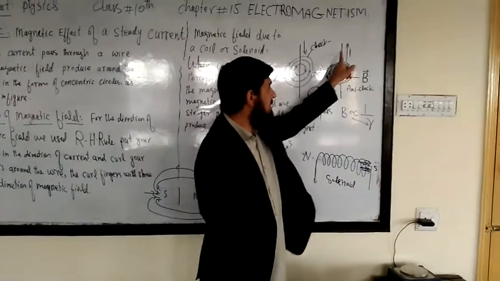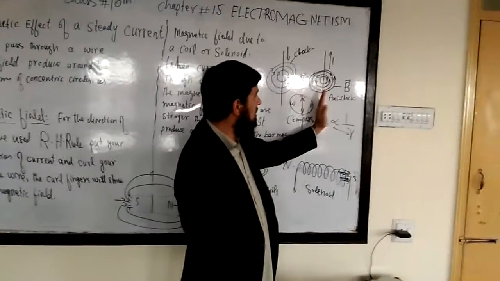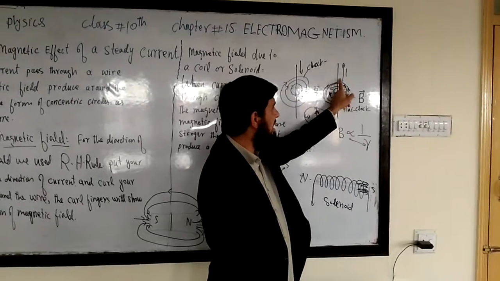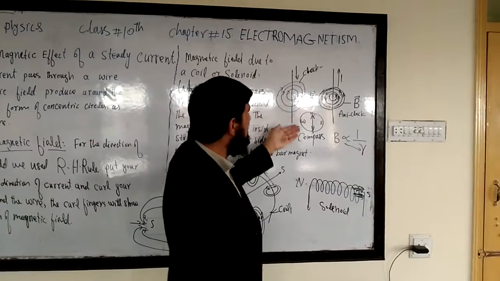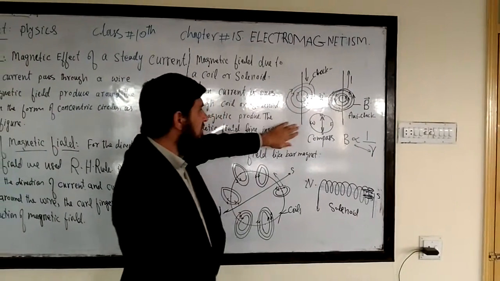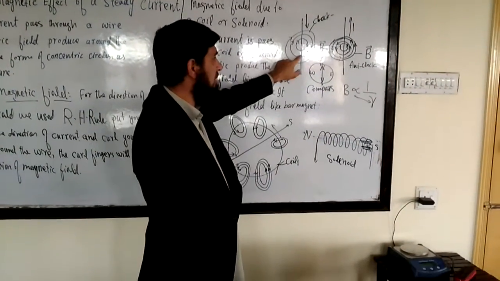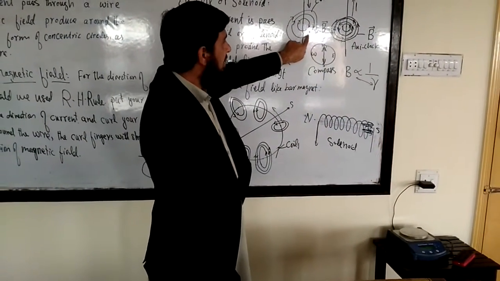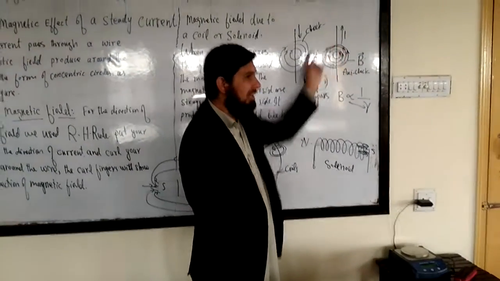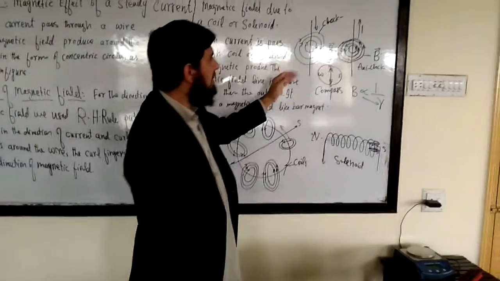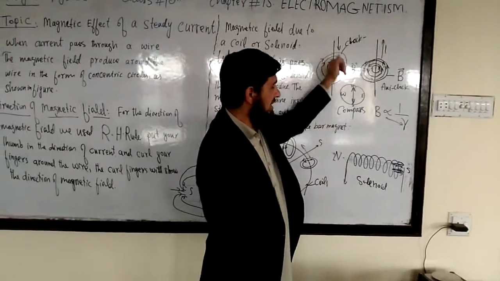So this is a current carrying wire. The current flows in this wire in the upward direction, and this is the magnetic field produced around it. If I reverse the direction of current, the magnetic field direction also reverses. So in this wire the current flows in the upward direction with the magnetic field in this direction, and here the current flows in the downward direction with the magnetic field in the clockwise direction.